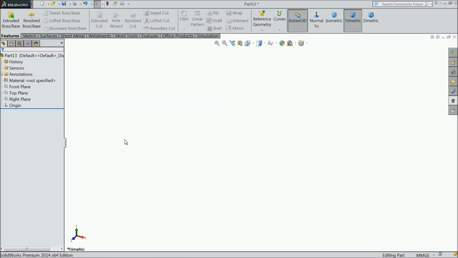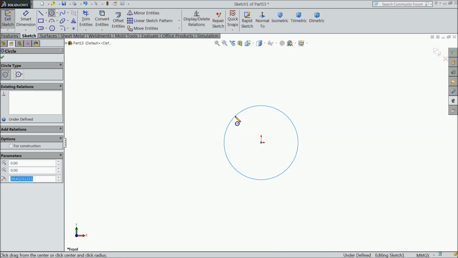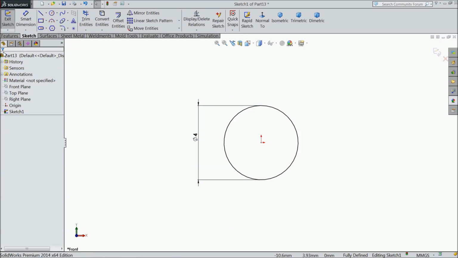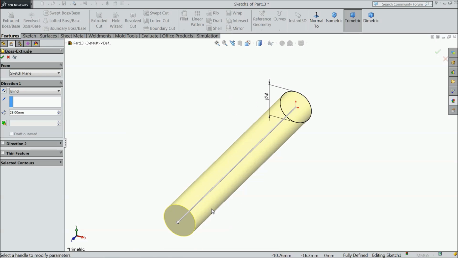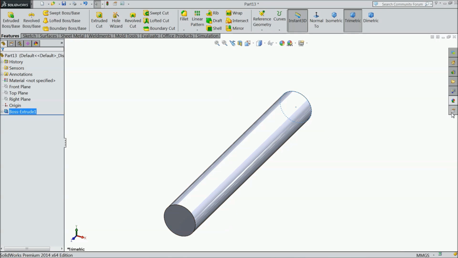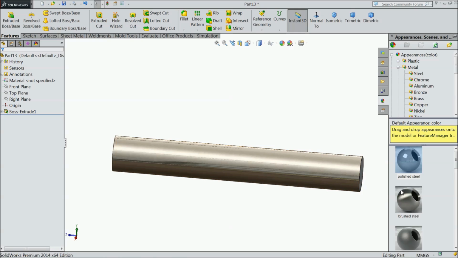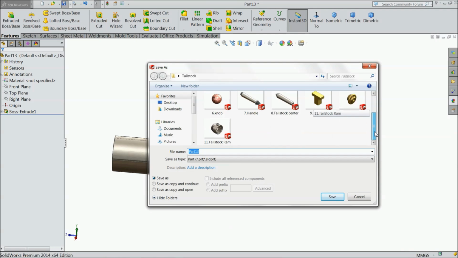Now the one more part is balance for tailstock pin. So choose front plane, sketch, select circle and draw a circle with 4 mm diameter and select extruded boss and extrude up to 28 mm. Okay. Now save as part number 12 pin.